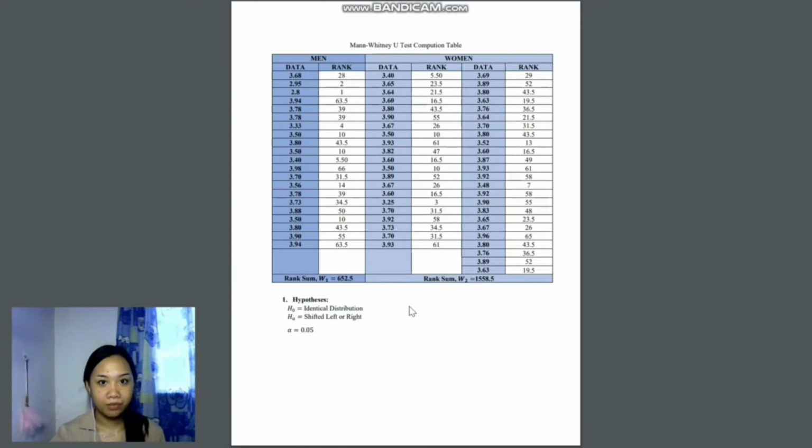To solve the objective of this study, first we need to compute a Mann-Whitney U-test table and put the data for men and women and rank from 1 to 66. And 66 is the total number of our data. Identify the hypothesis. For our null hypothesis is identical distribution, and for our alternative hypothesis is shifted to the left or right, and our alpha is 0.05.